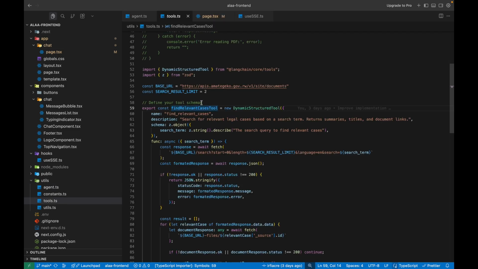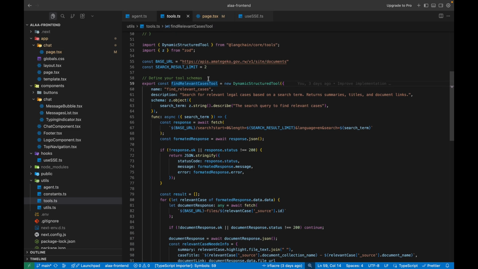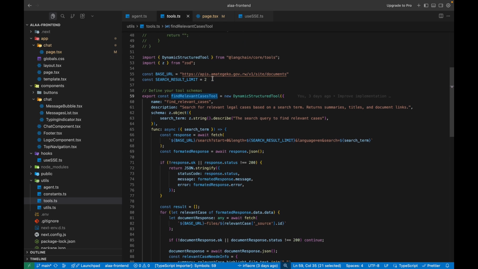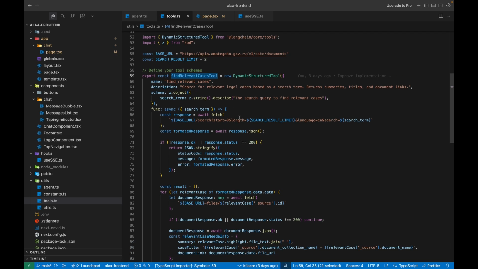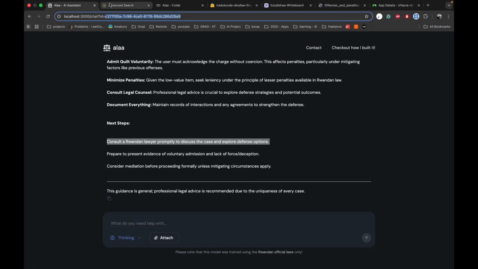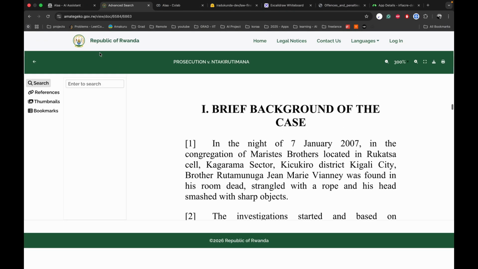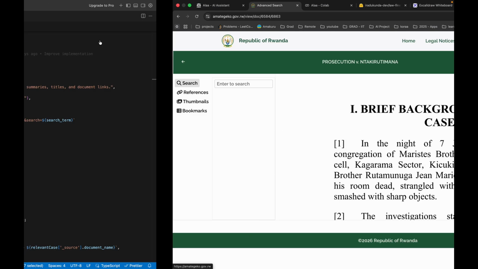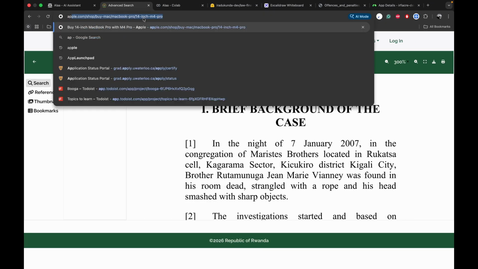And to find the relevant cases, we basically use this tool. The first one is find relevant cases, which goes to this platform. On this platform, I use their APIs to find the relevant information. So the first one is the API.